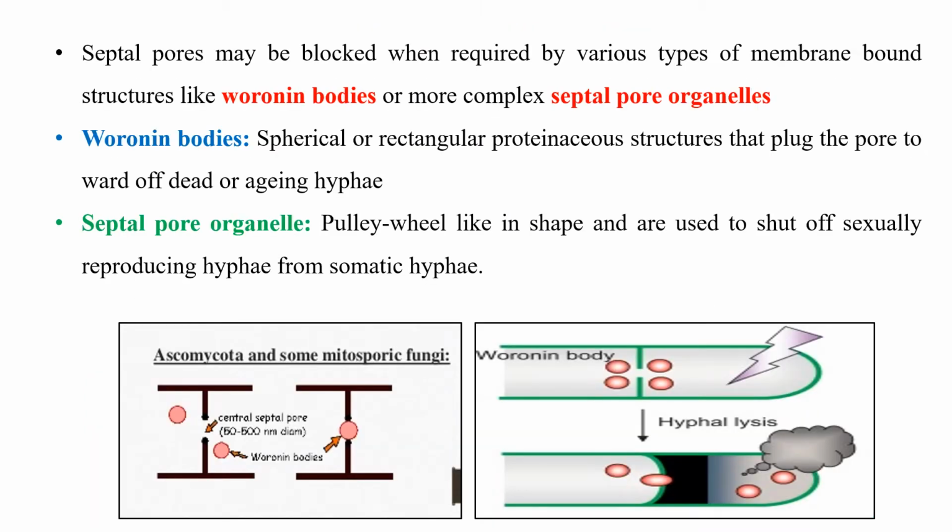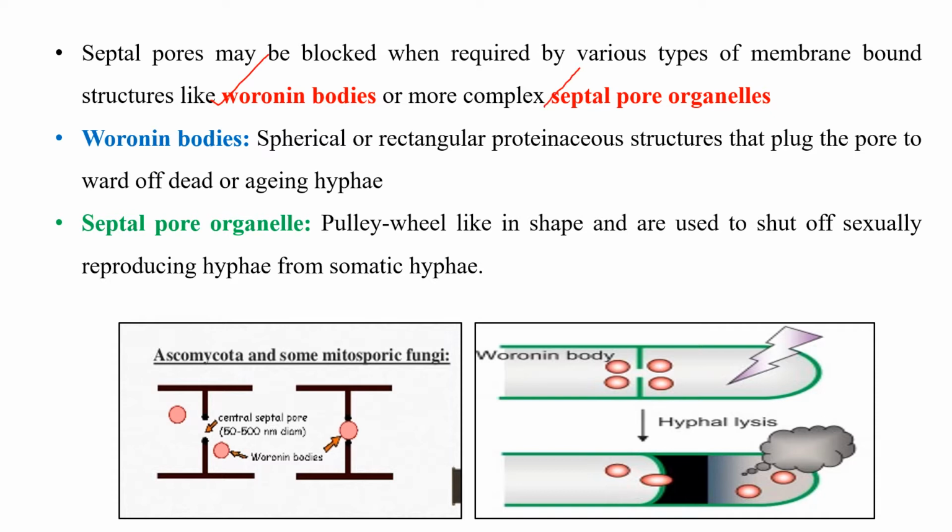And sometimes these septal pores are blocked for a special function. For example, if some hyphae are dead, that dead hypha has to be removed from the normal mycelium. So the pore has to be plugged to prevent the entry of food material or cell organelles from one cell to the dead cell. So what happens? These fungi produce special structures like Woronin bodies and septal pore organelles.